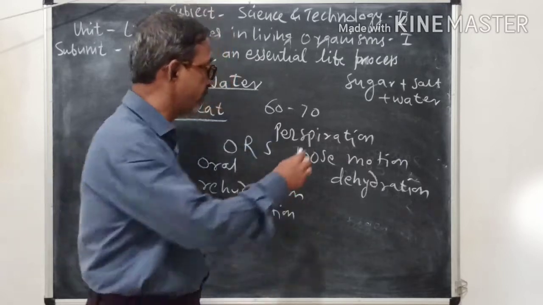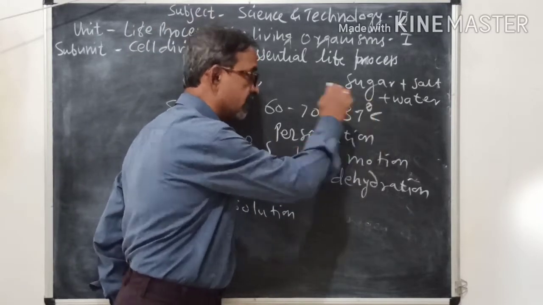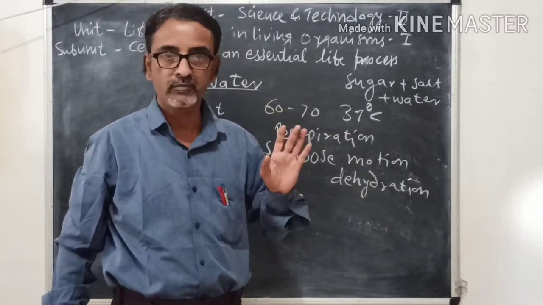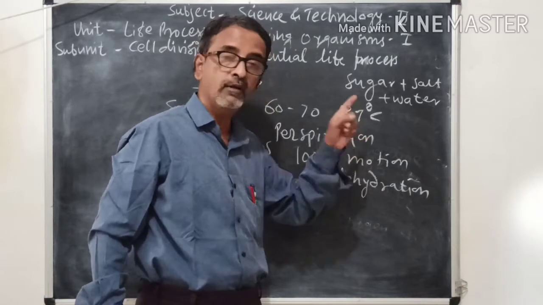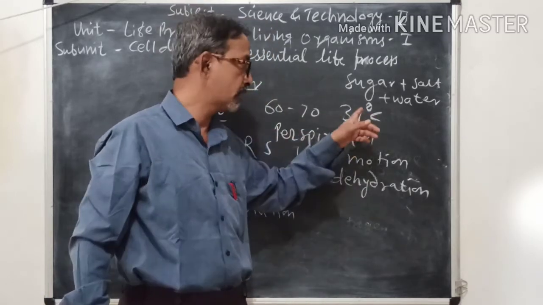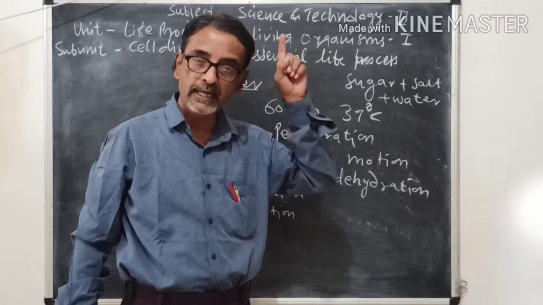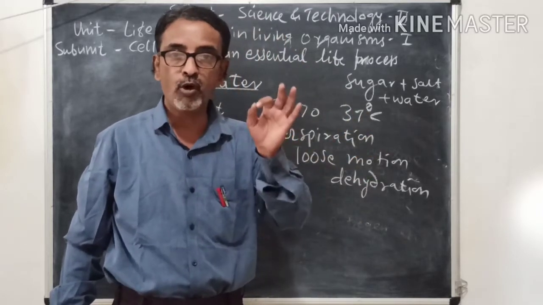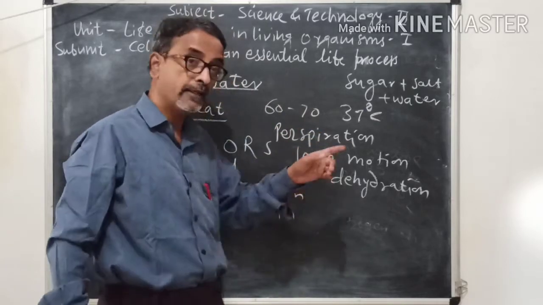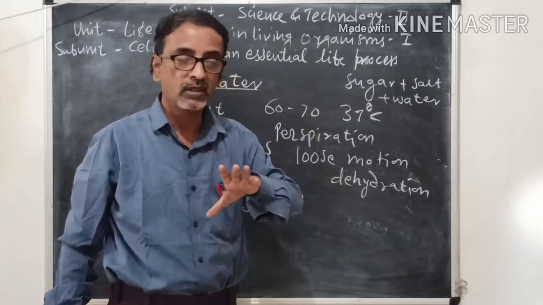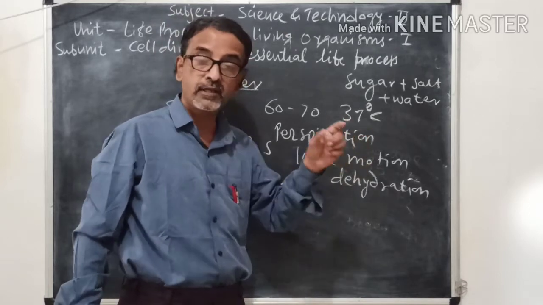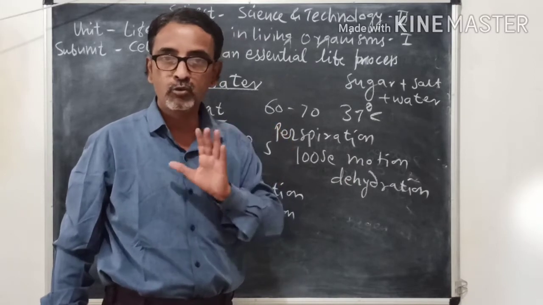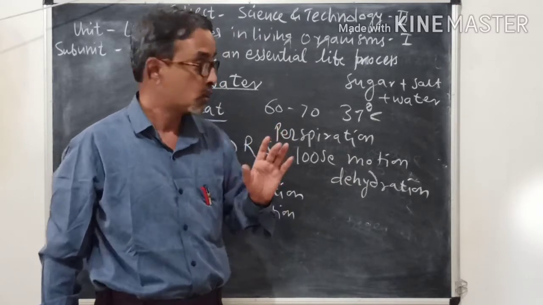Now our body temperature is 37 degrees Celsius, and this temperature is always constant because we are warm-blooded animals. We have seen about warm-blooded animals in animal classification. So this temperature is always maintained throughout the life. So as the temperature of surrounding increases, what happens? The body temperature also increases, and it is not good for our health. It is fatal. So what happens?